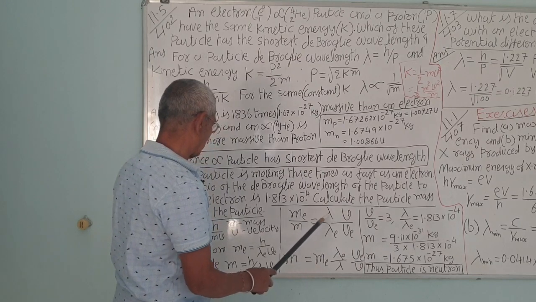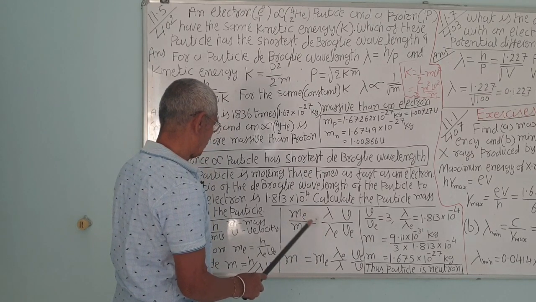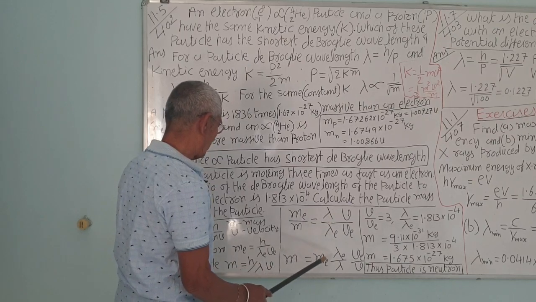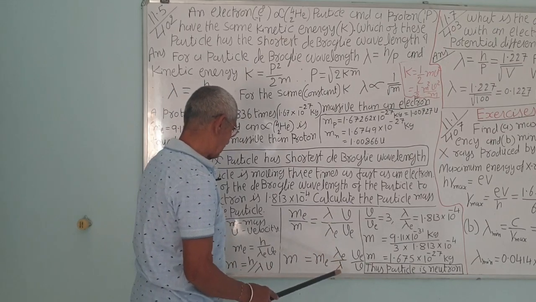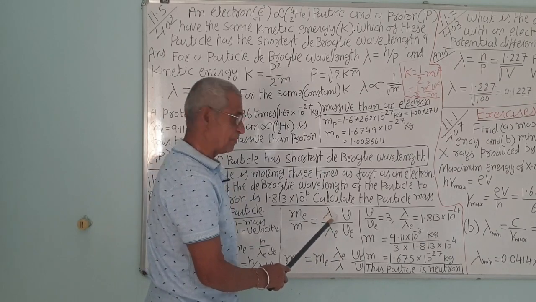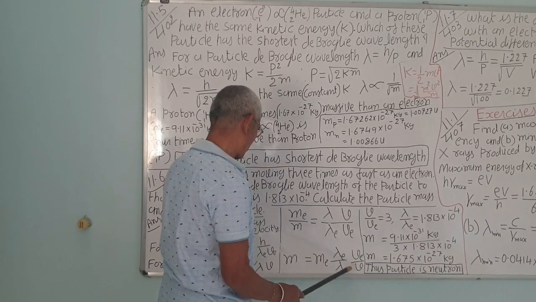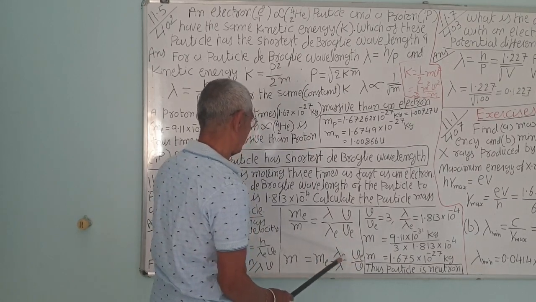Therefore m is equal to me into lambda e upon lambda, the reverse ratio, and ve upon v. This ratio is given.